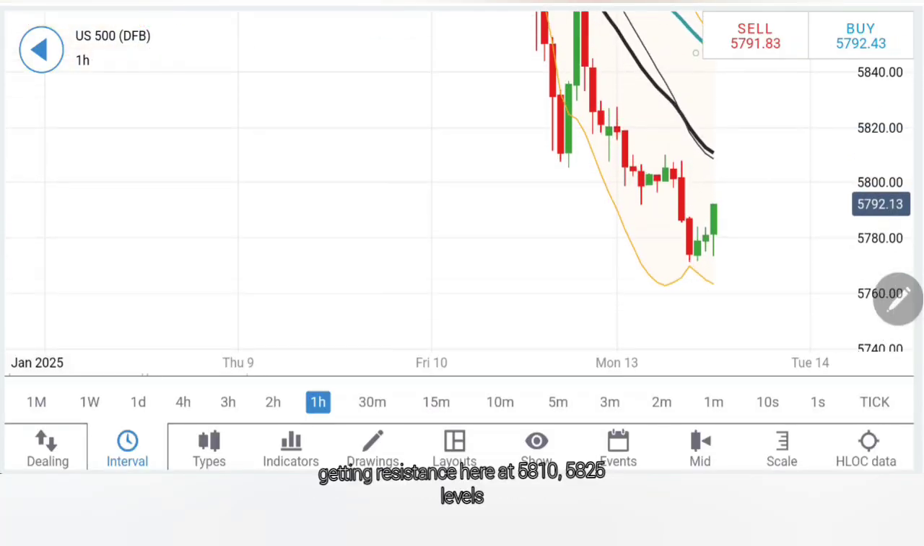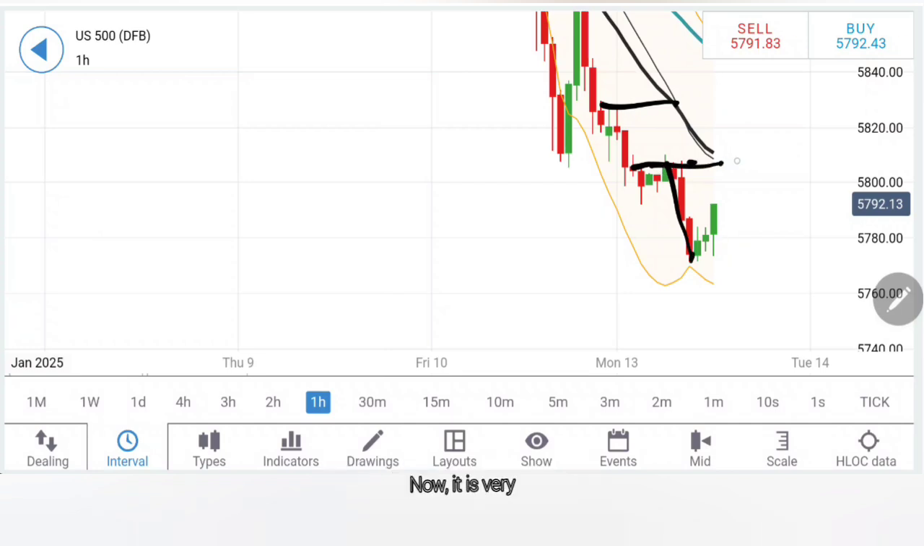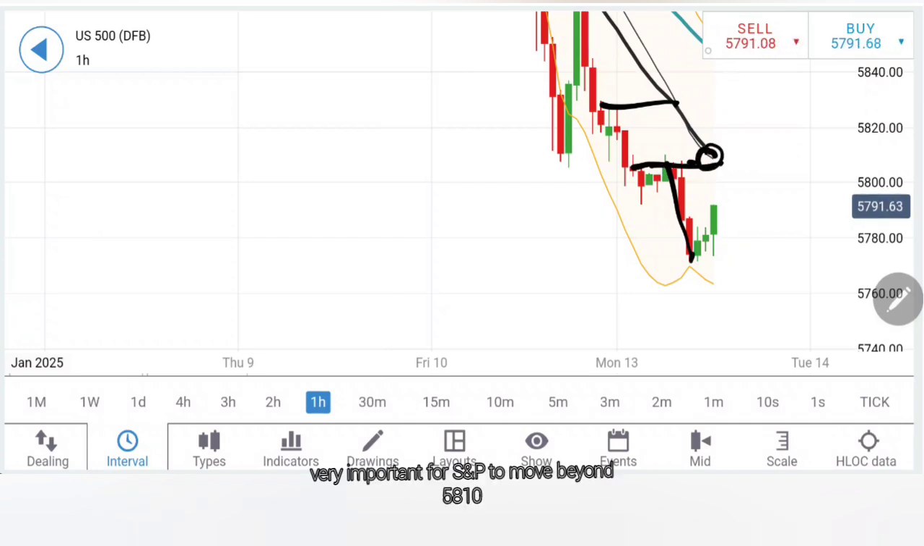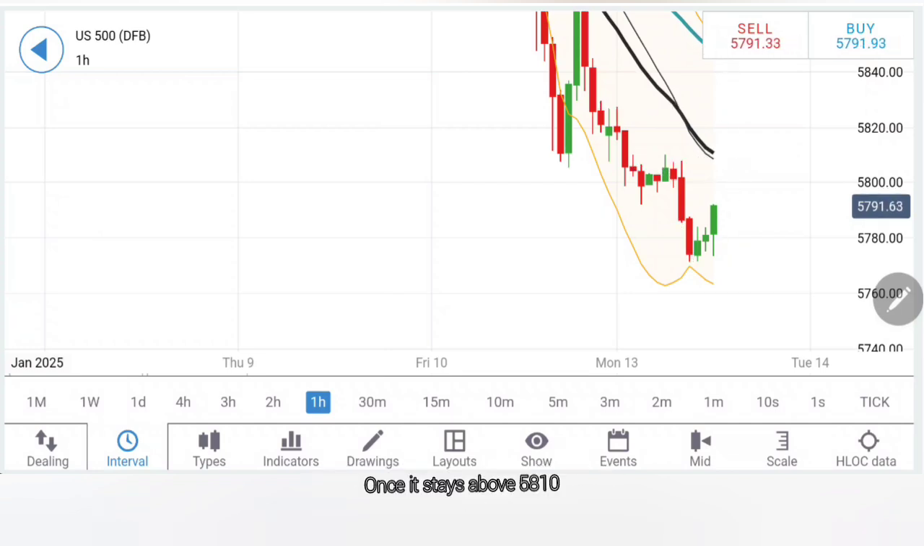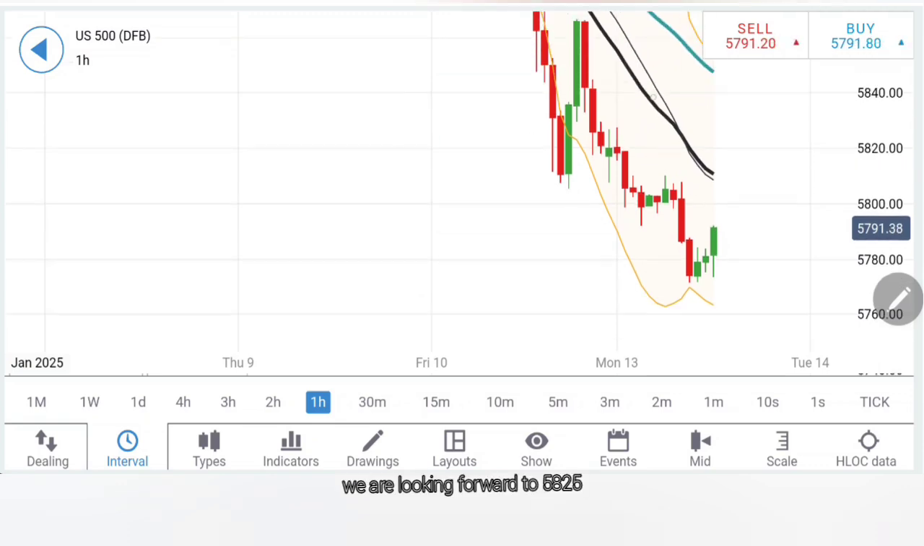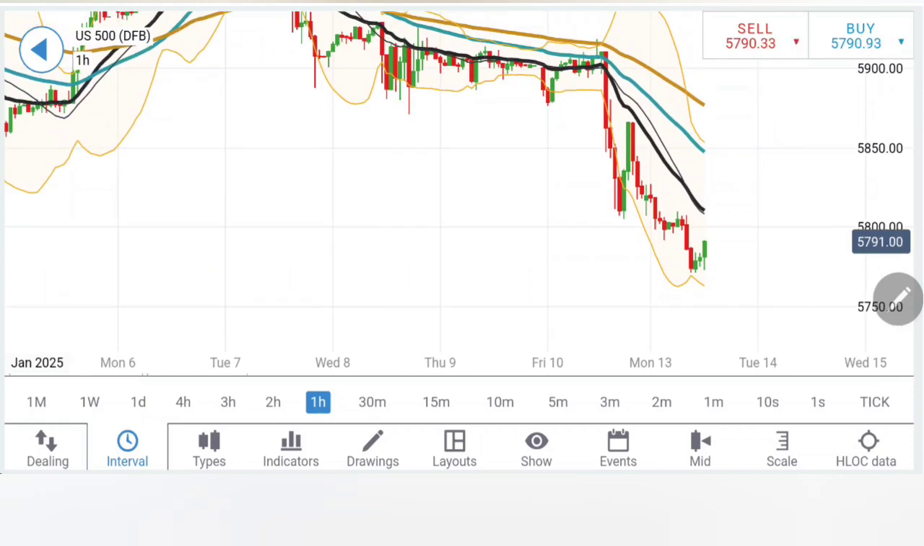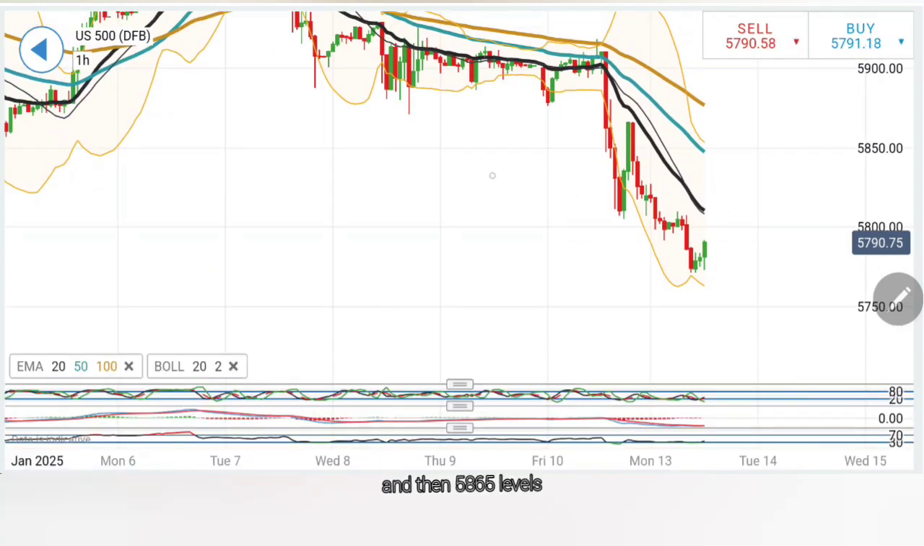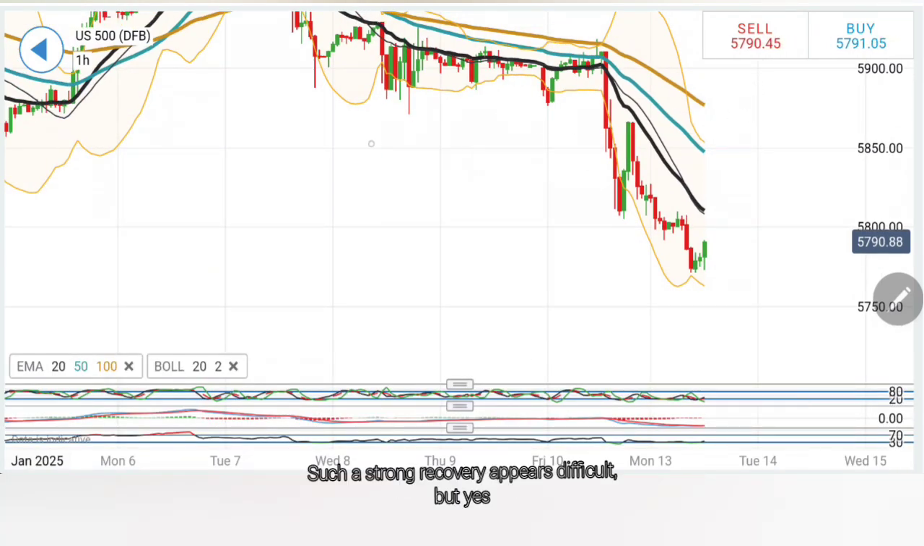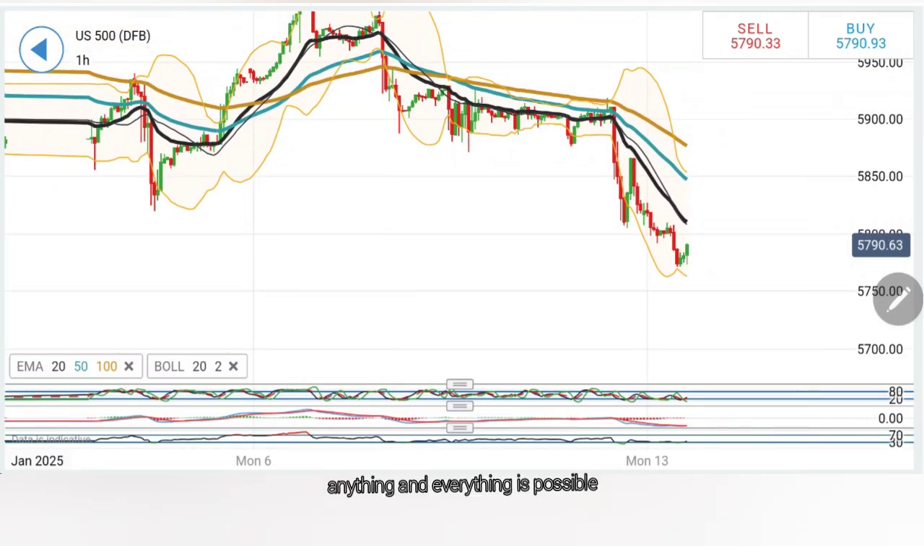After getting resistance here at 5810, 5825 levels, we have seen a dip here. Now it is very important for S&P to move beyond 5810 levels. Once it stays above 5810, we are looking forward to 5825, and once 5825 is taken, you can stay bullish for 5840 and then 5865 levels. Such a strong recovery appears difficult, but yes, these are markets. Anything and everything is possible.